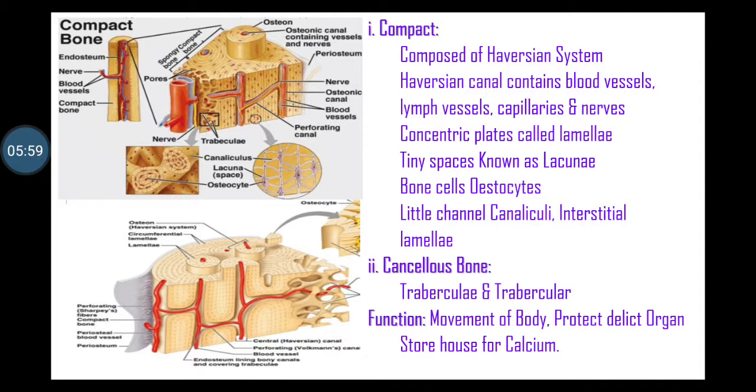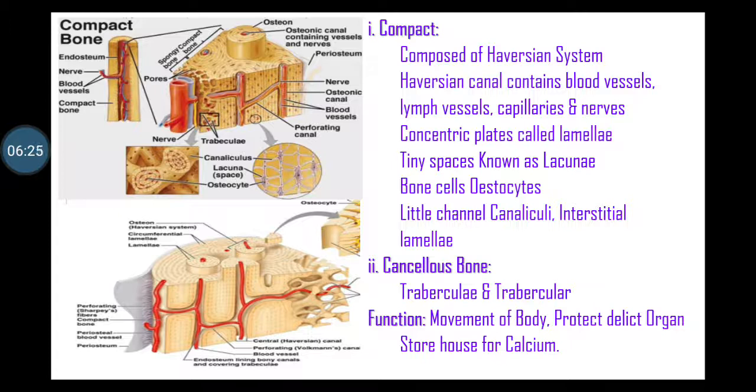First, compact bone. It is composed of Haversian systems that are oval shaped fitted with each other. A central Haversian canals generally run centrally that contain blood vessels, lymph vessels, capillaries and nerves. The canals are covered by number of concentric plates of bones called as lamellae.